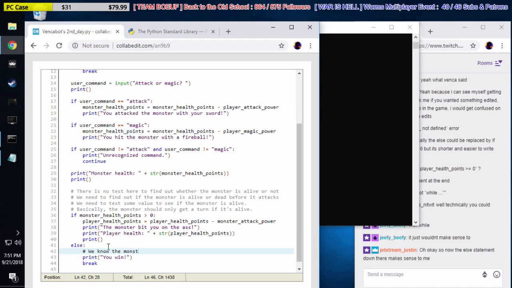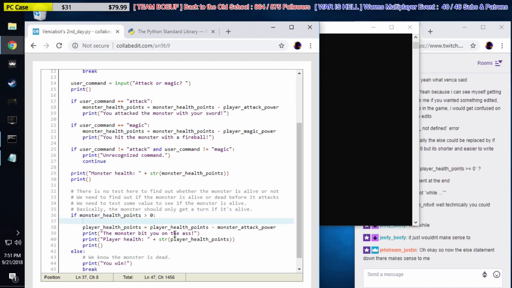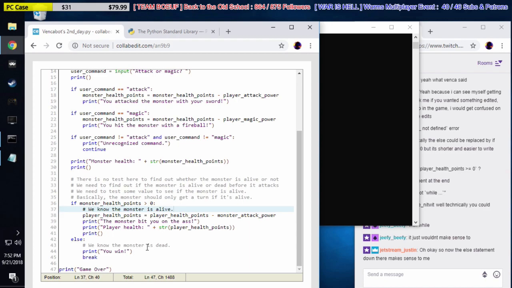We know the monster is dead. And on this line, we know the monster is alive. So we run this code if he's alive, and run the code if he's dead. If he's dead, we break out of the loop. That's game over, right? We're done. No more turns getting taken. No more messages being printed off. We're done with this loop.